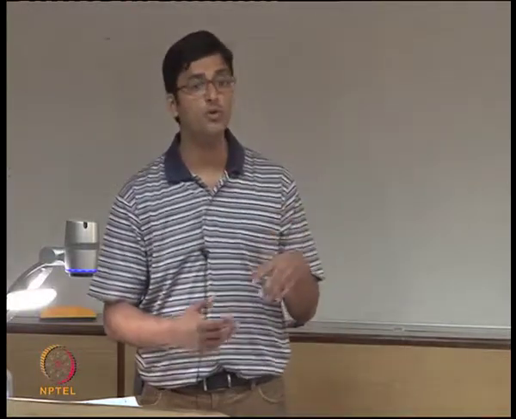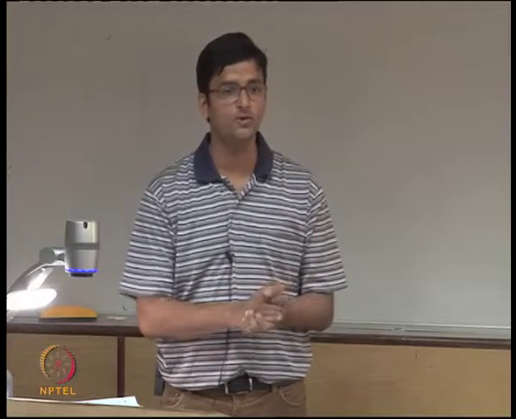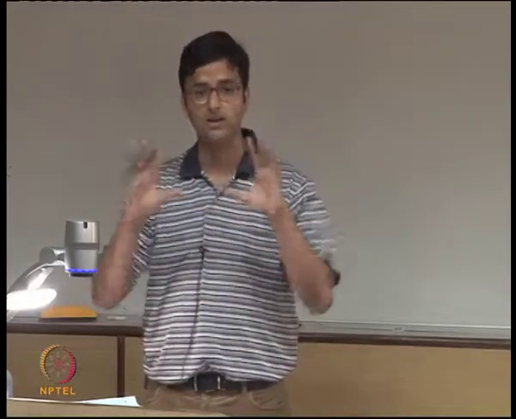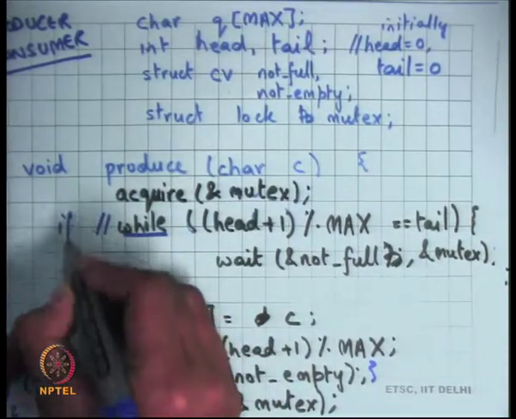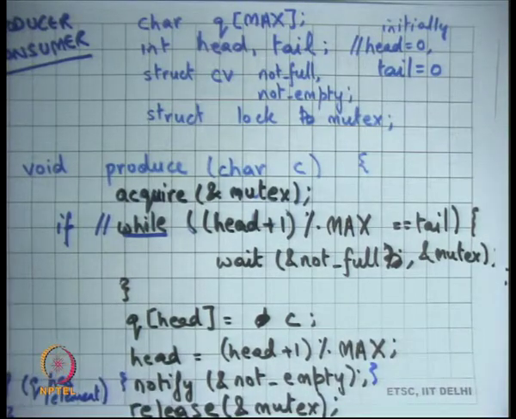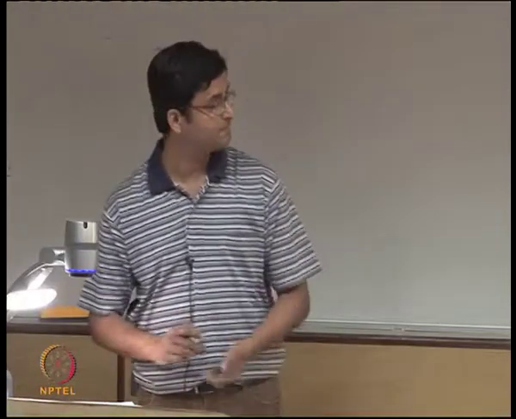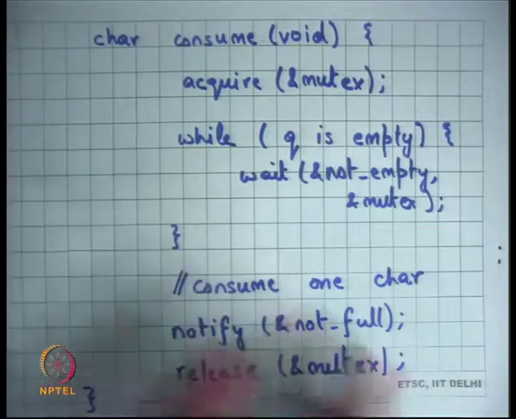On the other hand, if you had only one producer and one consumer, an if would have sufficed. But it's always safer to use while, just to make sure, since then you are relying on fewer invariants in your code. So if you had just one producer and one consumer, you could have replaced this while with an if. But if you have multiple producers, then you need a while. Similarly, if you have multiple consumers, then you need a while here. Okay, all right.